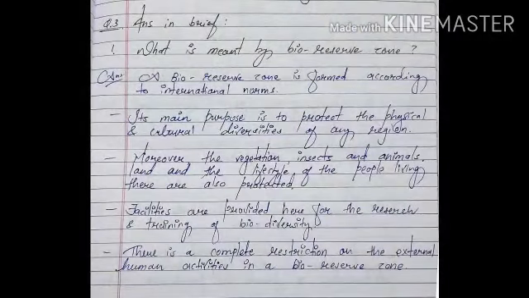First, answer in brief. First question is, what is meant by bioreserve zone? And the answer is, a bioreserve zone is formed according to international norms. Its main purpose is to protect the physical and cultural diversity of any region. Moreover, the vegetation, insects and animals, land and the lifestyle of the people living there are also protected. Facilities are provided here for the research and training of biodiversity. There is a complete restriction on external human activities in a bioreserve zone.